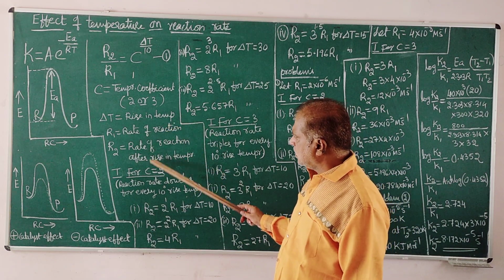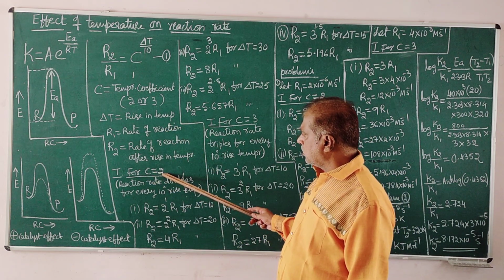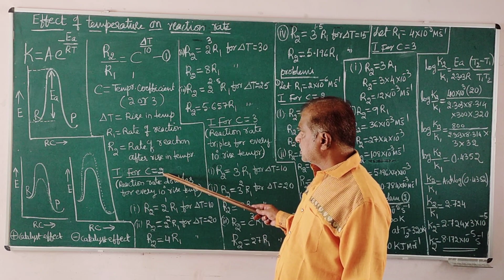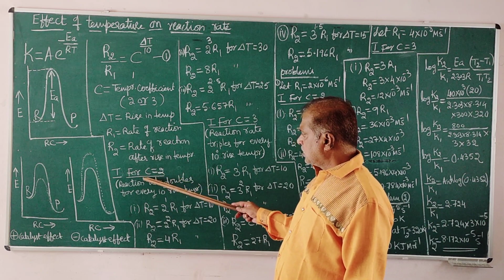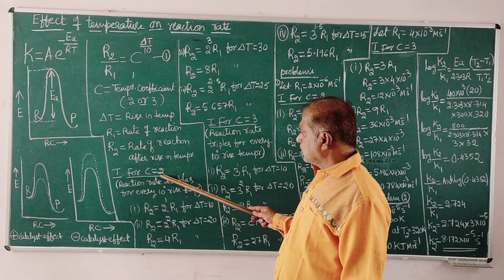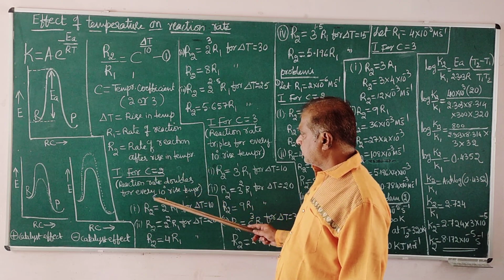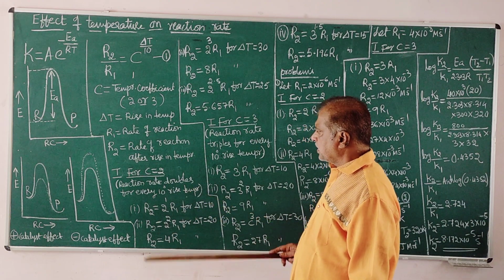You have done the calculations, the problems are set for C as well as for these problems. For C equals 2, that is, when the temperature coefficient of the reaction is 2, the reaction doubles for every 10-degree rise in temperature.